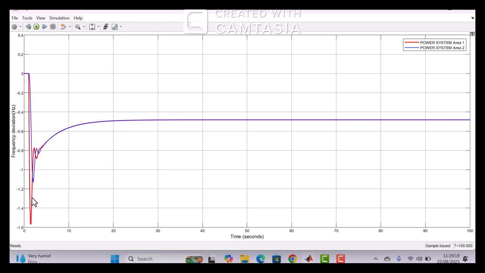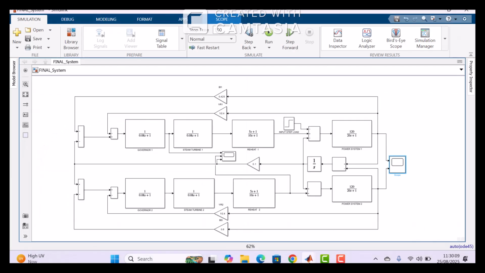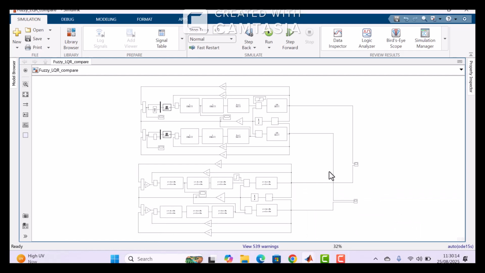And the response of the system without controller: we can see power system area 1 indicated by the red waveform, and power system area 2 indicated by the blue waveform. So here we are not getting the desired frequency deviation without a controller. To get the desired frequency deviation, we need to introduce a controller into the system, and the frequency must be kept constant at 50 Hz, and the deviation should not exceed plus or minus 0.5.